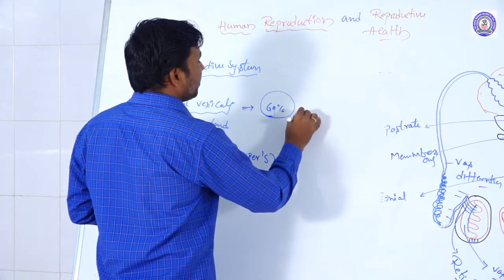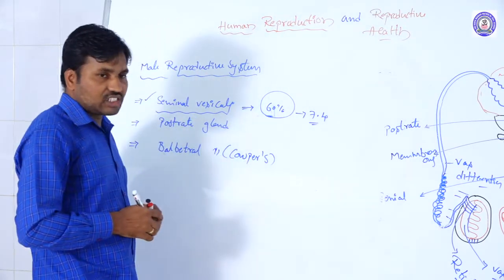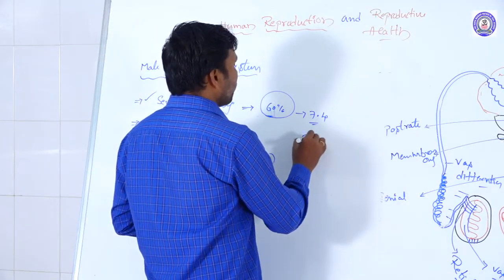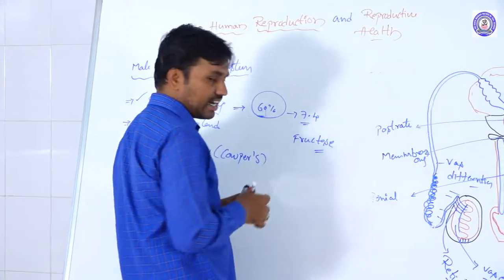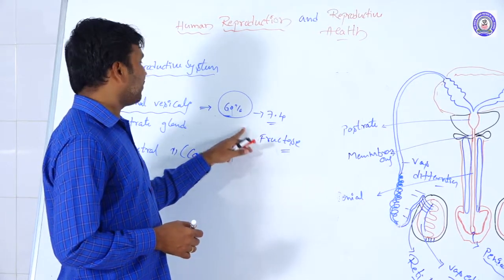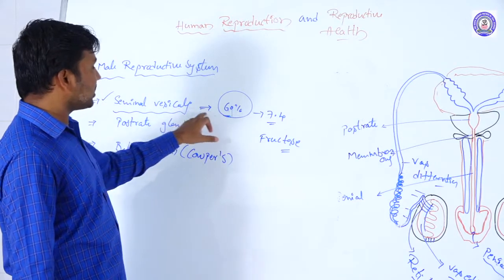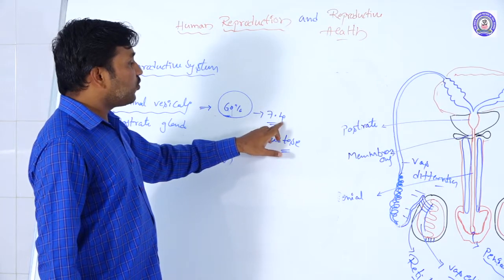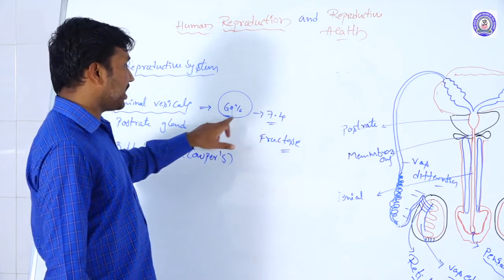The seminal vesicular secretion is a viscous fluid and contains a good amount of fructose. Fructose is the major content in the seminal vesicle. So what is the use of the secretions of the seminal vesicle? It has a pH of 7.4.